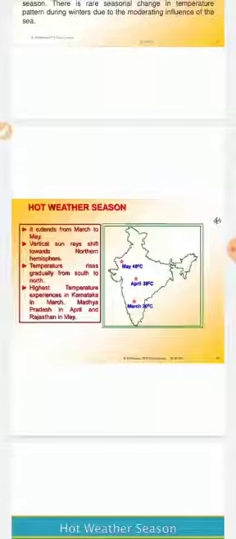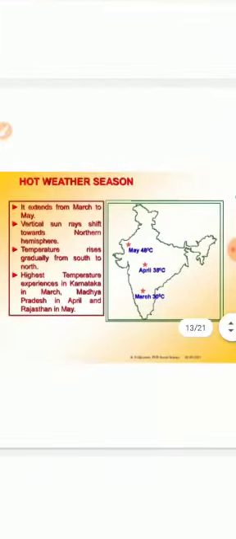Now students, this is very important. The vertical sun rays shift towards the northern hemisphere, and temperature rises from south to north.